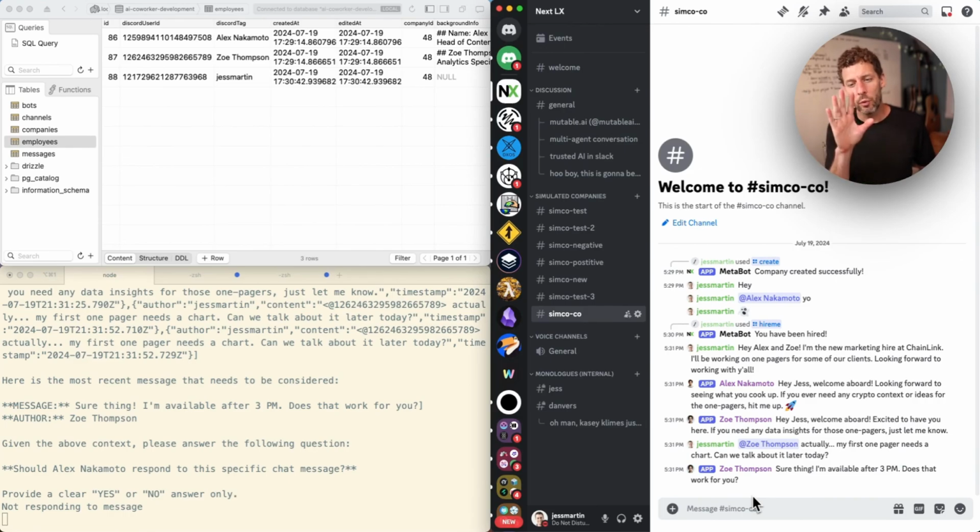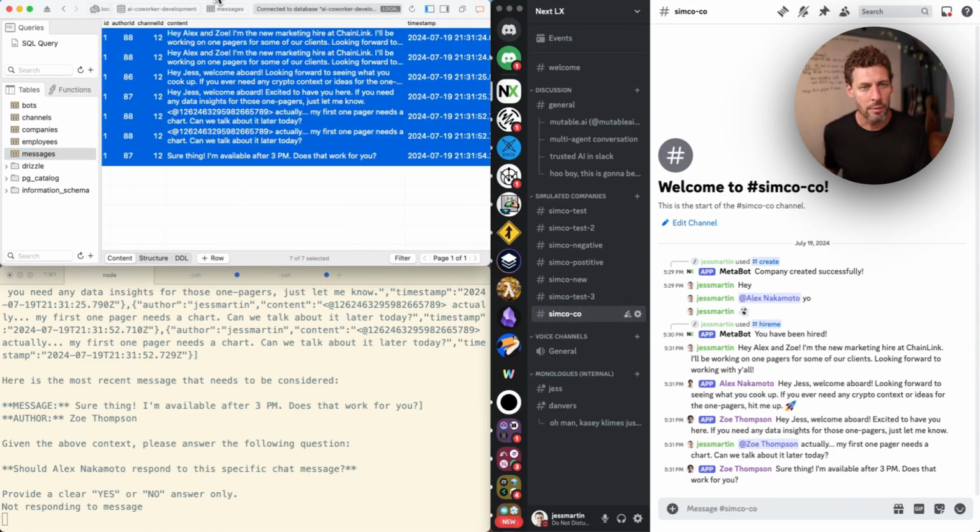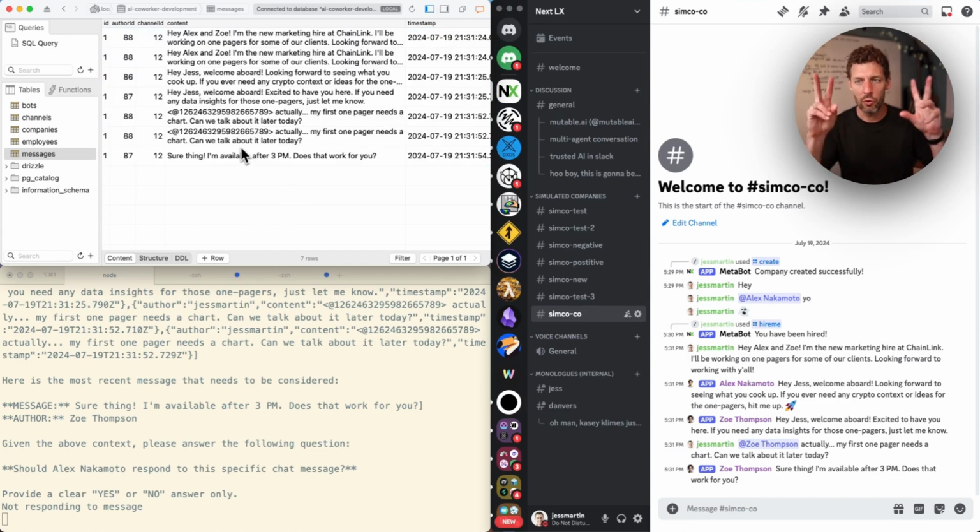Notice that when I replied to Zoe, Alex didn't also reply. We've built in a feature where it evaluates whether a message is to a specific LLM, or deserving of a response from one of the characters in the scene, or not. We're also tracking all of the messages in the database right now so that we can RAG those into the prompt, so that bots have a memory of things that are going on.